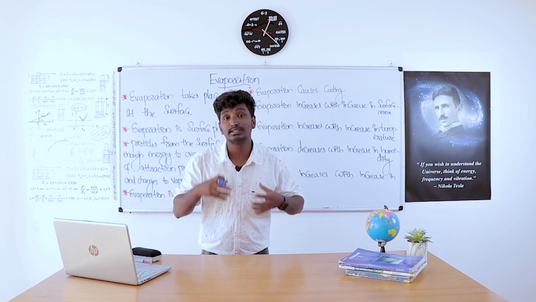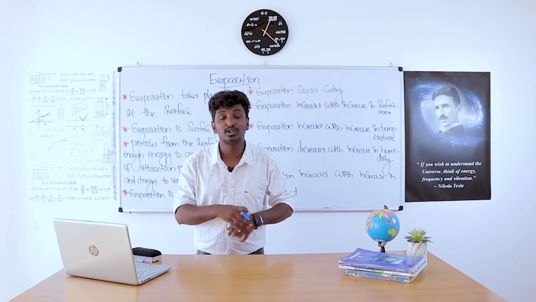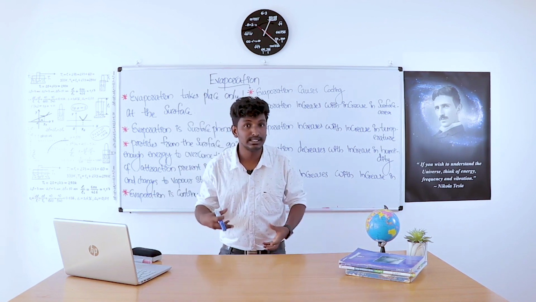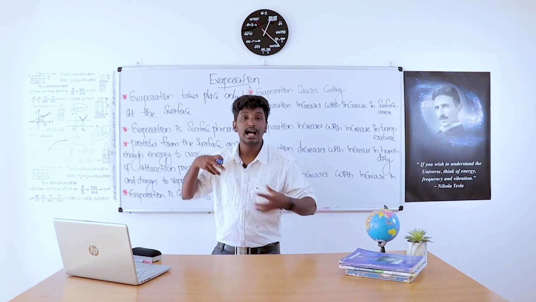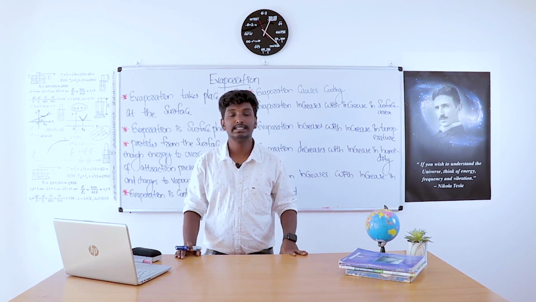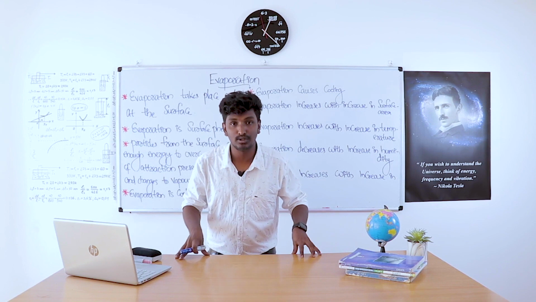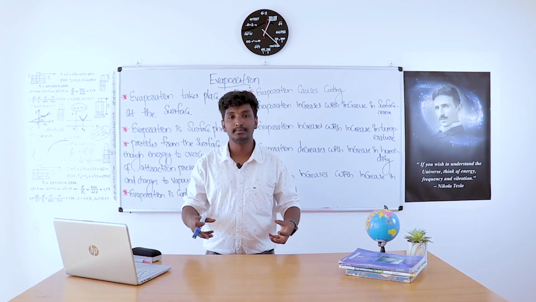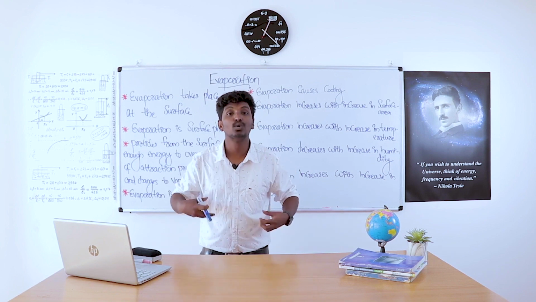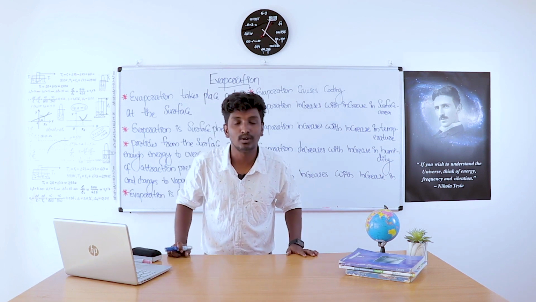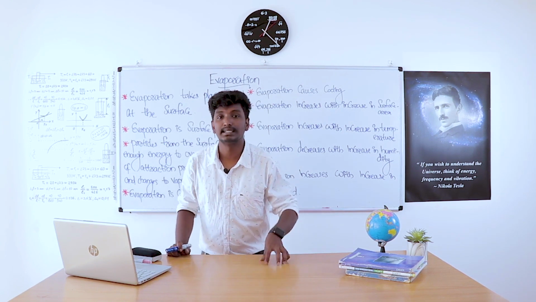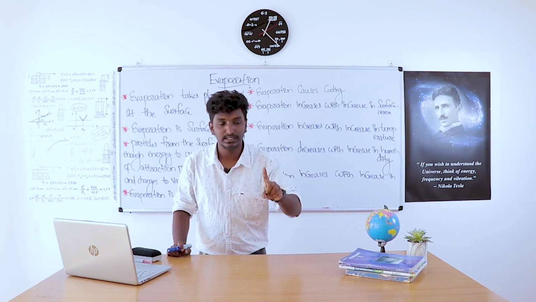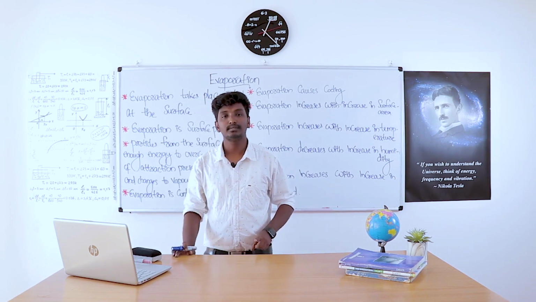Cotton clothes are a good absorber of water. They absorb our sweat and expose it to sunlight, and evaporation happens easily. That means when we use cotton clothes, evaporation happens easily. That gives us a cooling effect. That's why cotton clothes are more preferable in summer. This is one question which is given in your textbook.